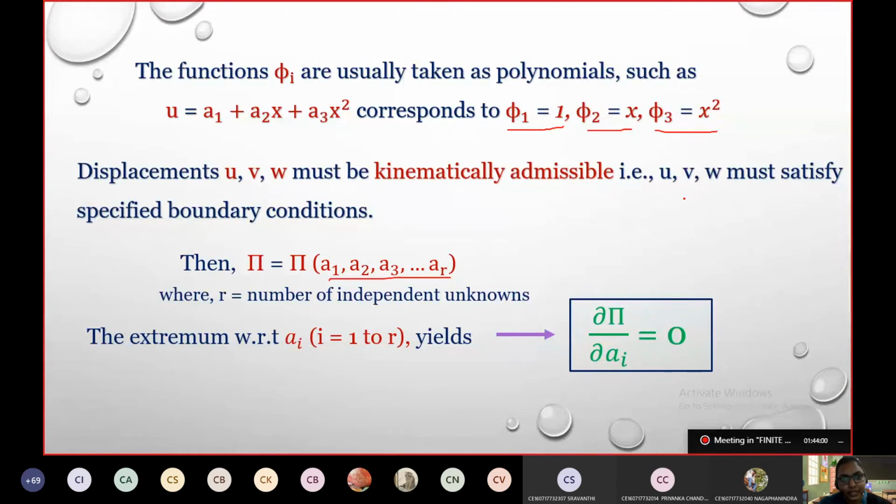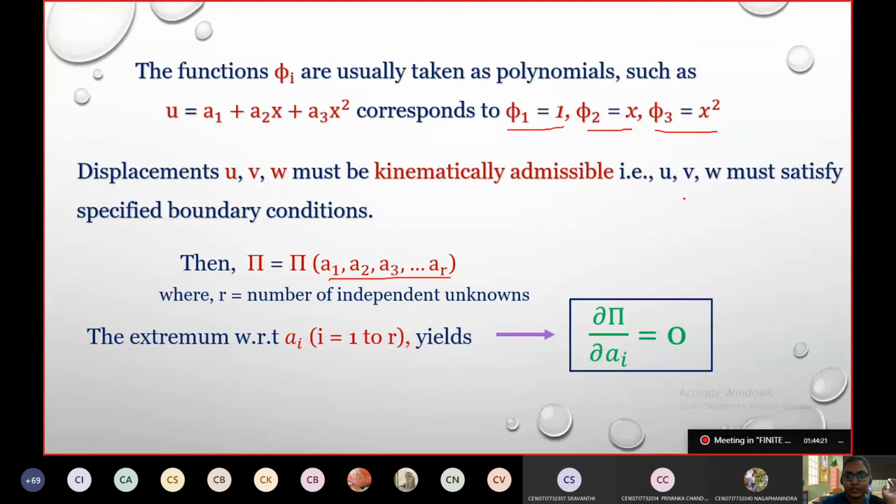We also have to understand that boundary conditions have to be satisfied. If you remember these three parts, minimum potential energy, kinematically admissible fields, and satisfaction of the boundary conditions, we can solve the problem.